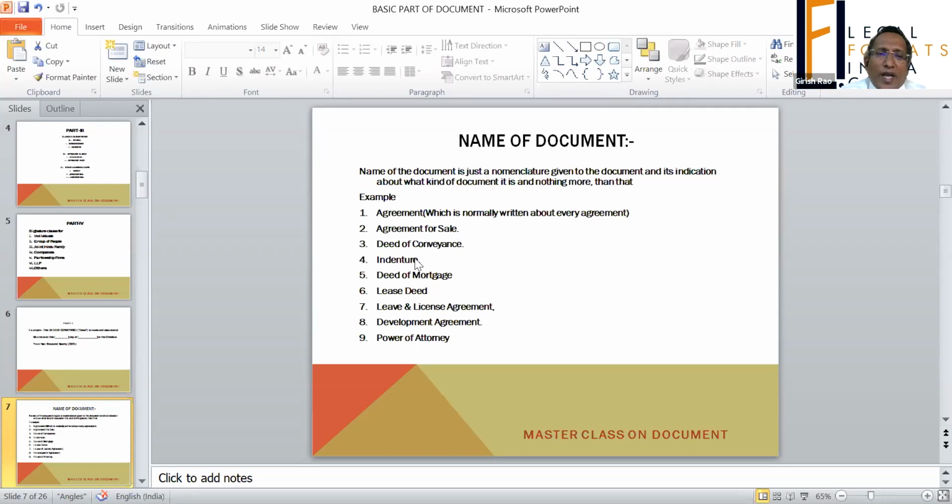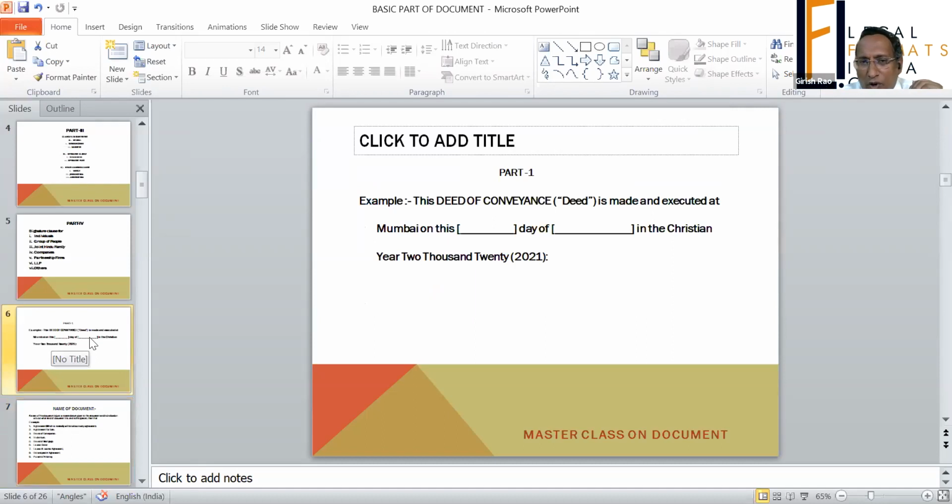Before going to another part, let me tell you how part one of the document will be seen. Part one will be seen like this: Deed of conveyance is made and executed at Mumbai on this date in Christian year 2021.